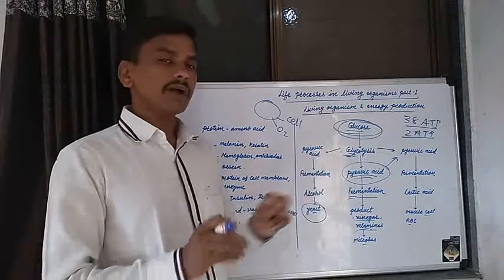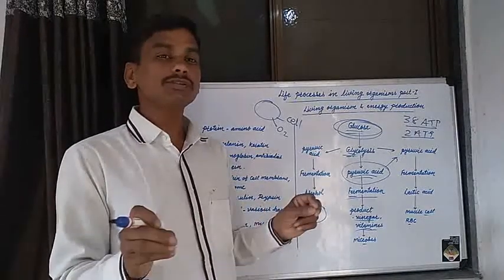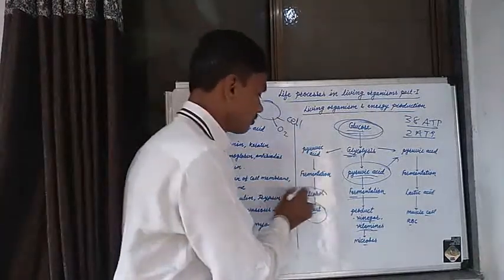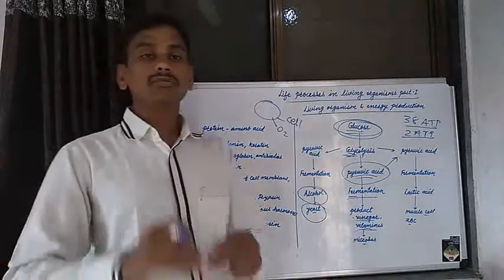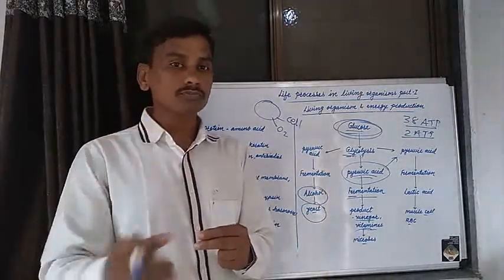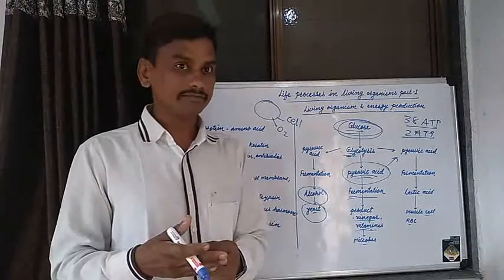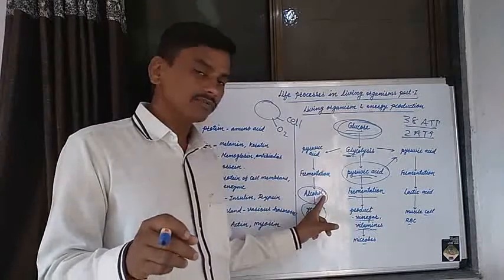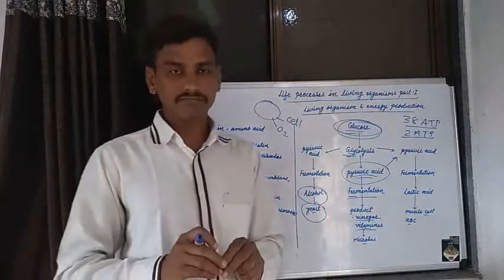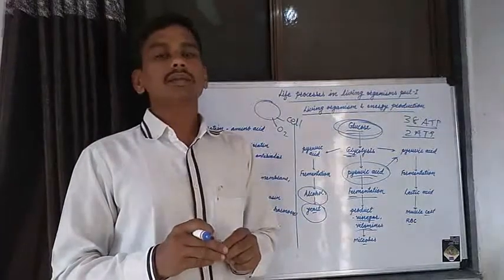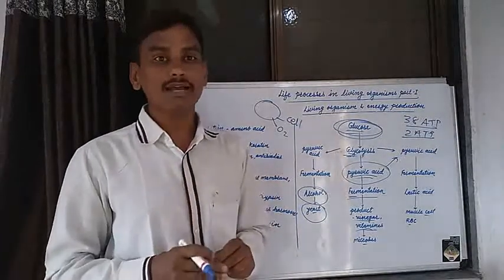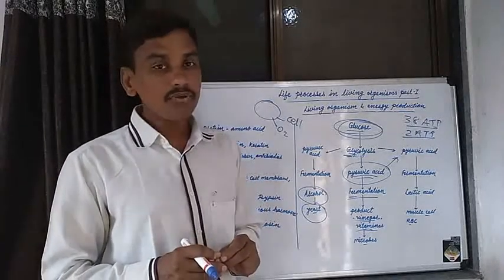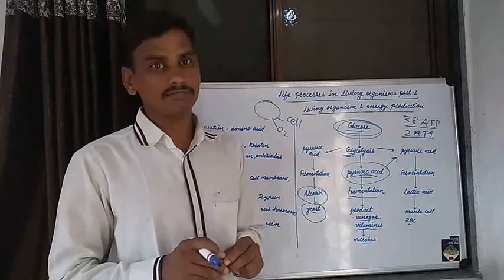Fermentation of pyruvic acid by various yeast cells produces different types of alcohol. Pyruvic acid is converted into alcohol by yeast cells. For example, Saccharomyces is one of the yeast cells.